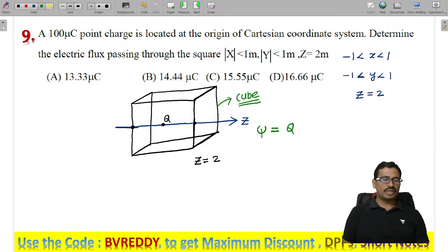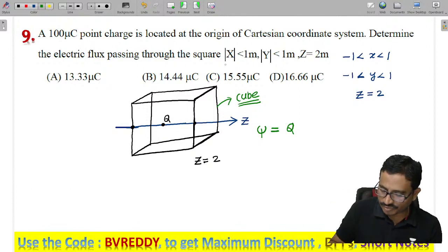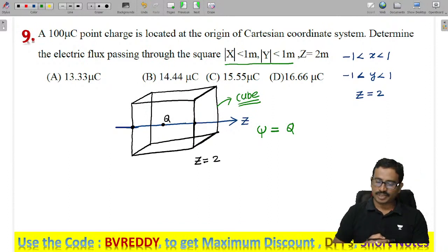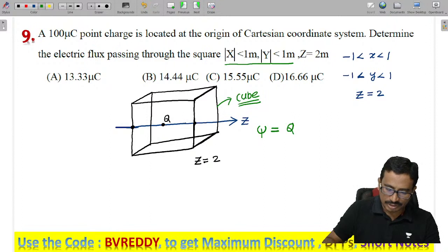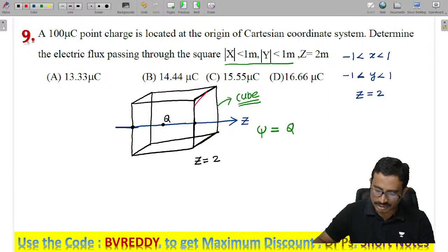Now if you see carefully, the total flux leaving from all the surfaces is equal to Q. But in the problem, they ask to find x lies between minus 1 to plus 1, y lies between minus 1 to plus 1. So they ask to find the flux leaving through this side, isn't it?